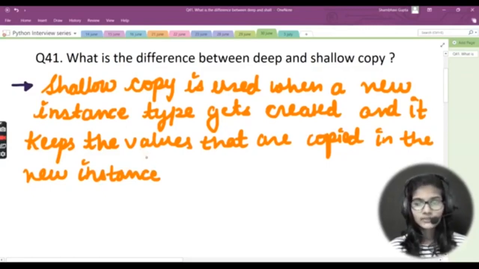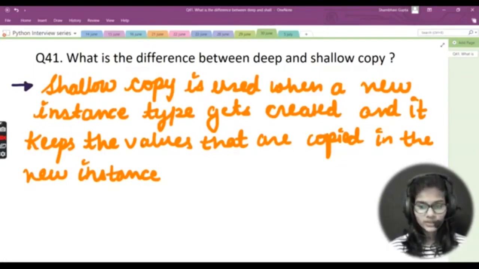So in that case, the very first thing that we do is write out the use. We just write out what is the use of this thing or that thing, right? The very first thing that I wrote about the shallow copy is that shallow copy is used when a new instance type gets created and it keeps the values that are copied in the new instance. This is the very first difference for the shallow copy.